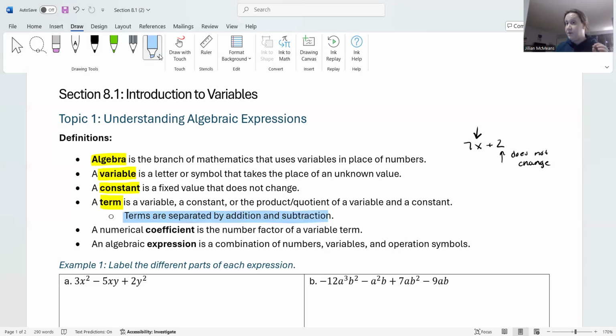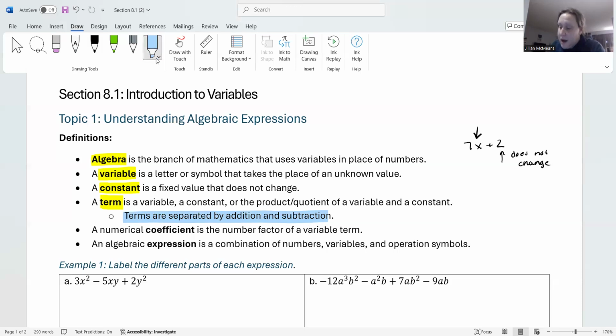Okay. Now, the very first term doesn't have a plus or minus in front of it necessarily. So if it has nothing in front of it, it's positive. If it has a negative in front of it, then it would be obviously a negative term. So just know that addition or subtraction that separates your terms, yes, it separates the terms. It also indicates the sign of the term, with the exception of the first term. You just have to look to see if there's anything in front of it. If nothing's in front of it, positive. If there's a negative in front of it, of course it's negative.